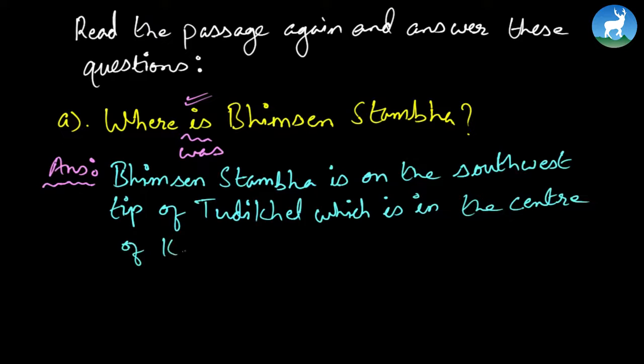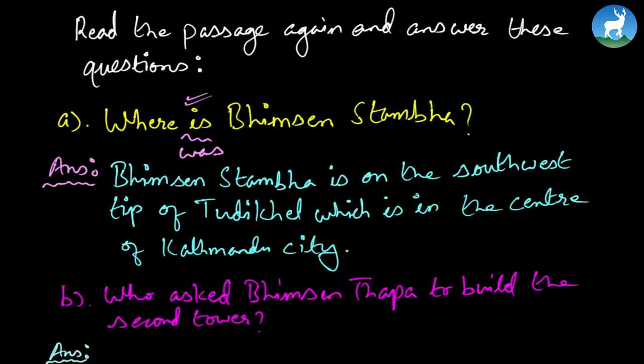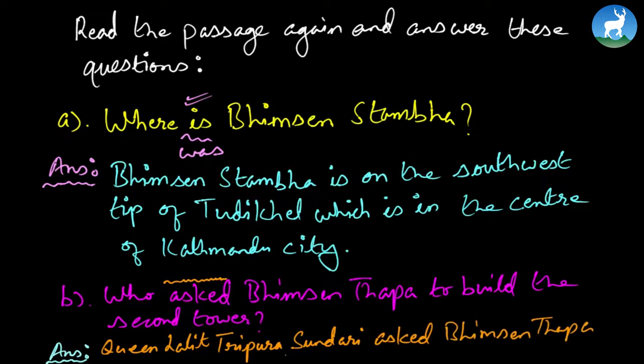Now let's look at question number 2. Who asked Bhimsen Thapa to build the second tower? And like I have always been saying, whenever you answer, please make sure that you always refer to the verb. Here it is in simple past, so the answer has to be in simple past. So let's figure out the answer again. You have to look at the passage. Queen Lalit Tripura Sundari asked Bhimsen Thapa to build the second tower.